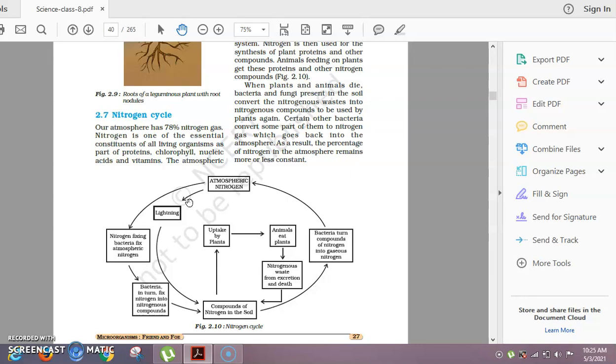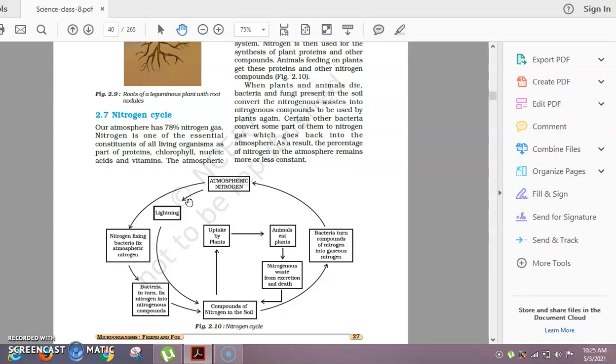Then there is nitrogen assimilation. Plants absorb nitrates from the soil, dissolved in water, with the help of roots and convert them into plant protein. The herbivore animals eat green plants and convert that plant protein into animal protein. The herbivorous animals are then eaten by carnivore animals. The process of conversion of inorganic nitrogen compounds into organic compounds that become part of a living organism is what we call nitrogen assimilation.